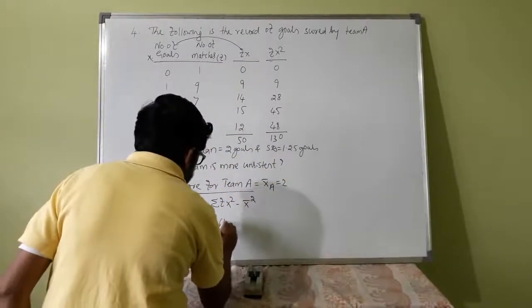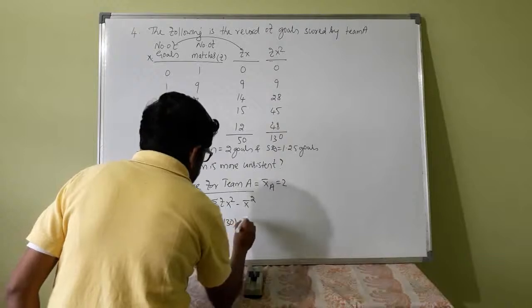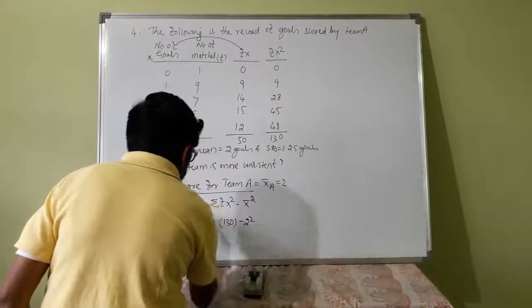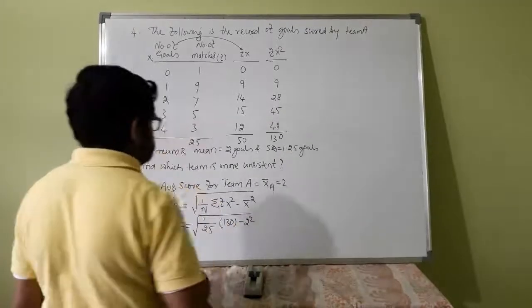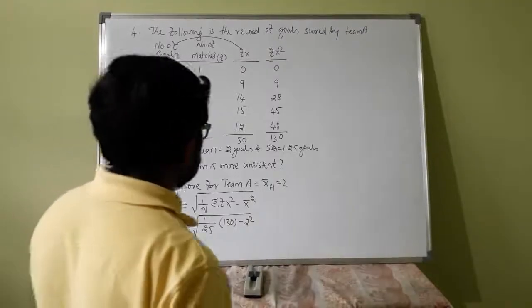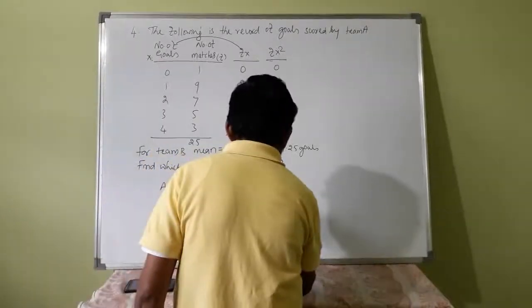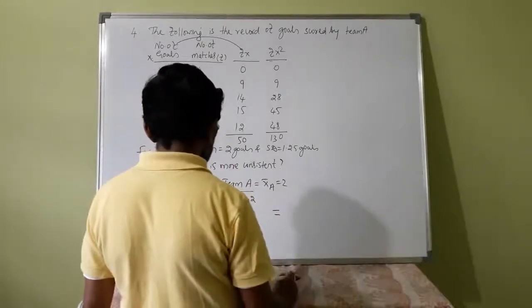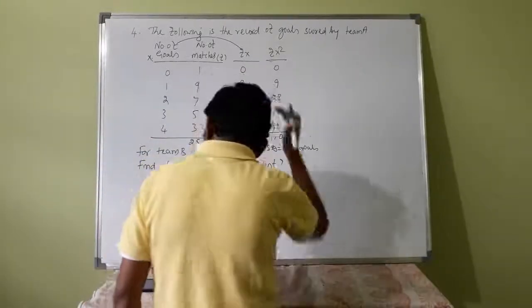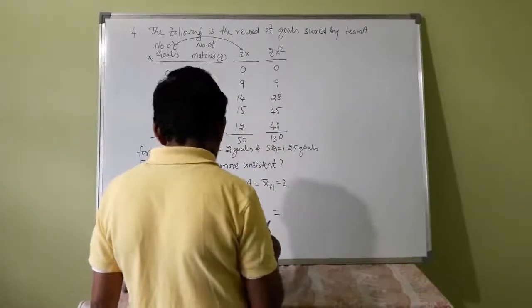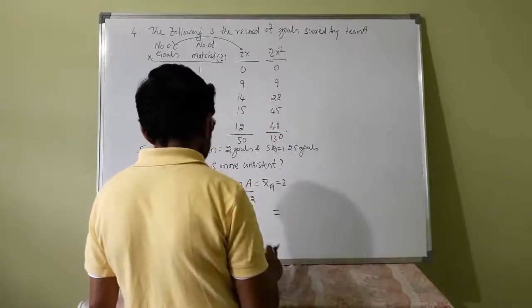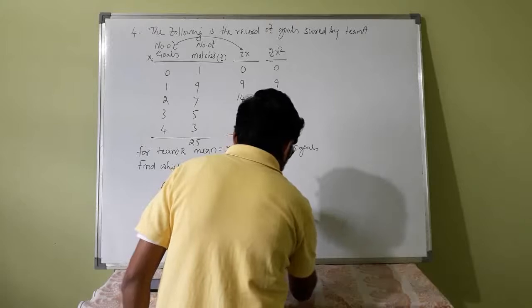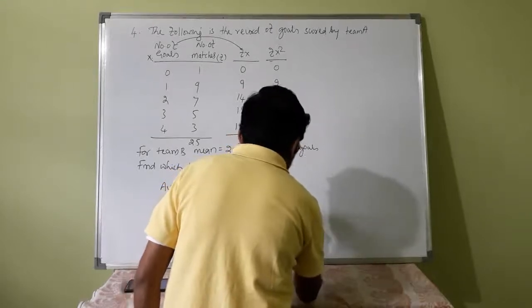So 130 minus 2 squared, under root. So this will be 130 by 25, 5.2, minus 4.